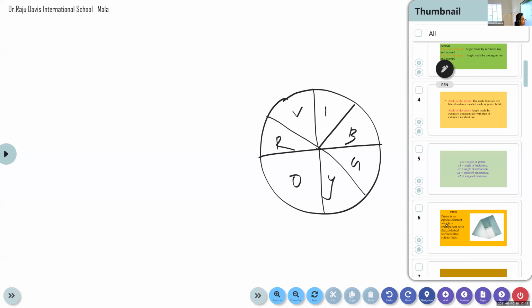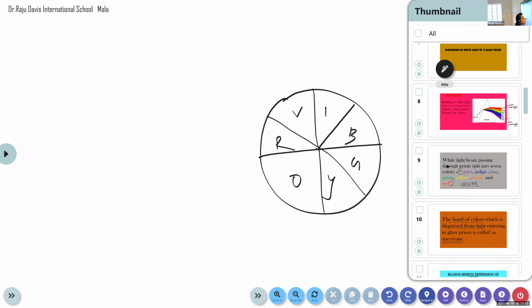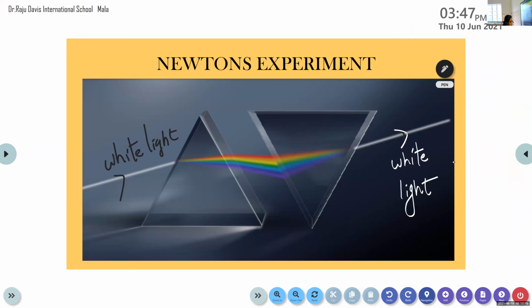Okay. So this is Newton's experiment. I hope it is clear, right? Say yes or no.